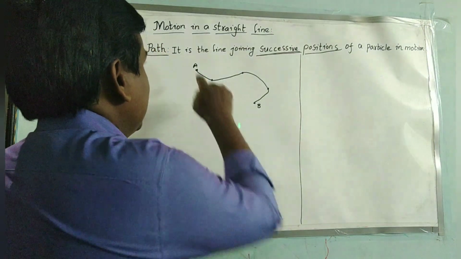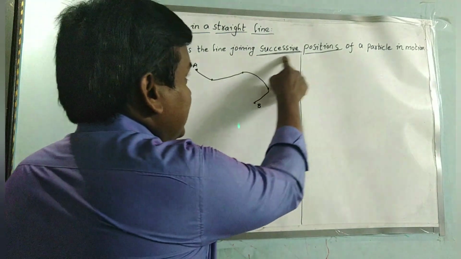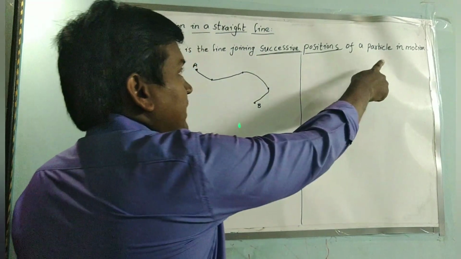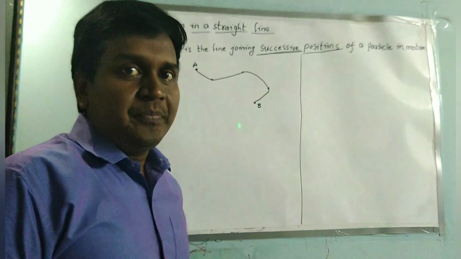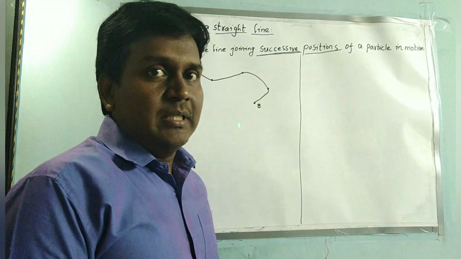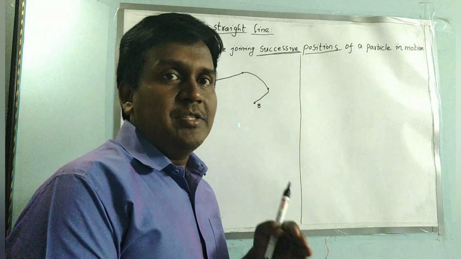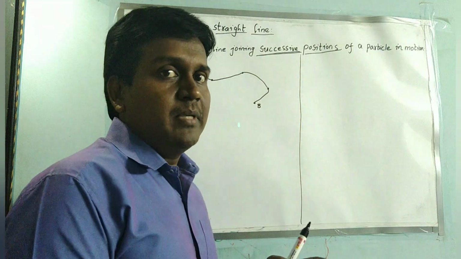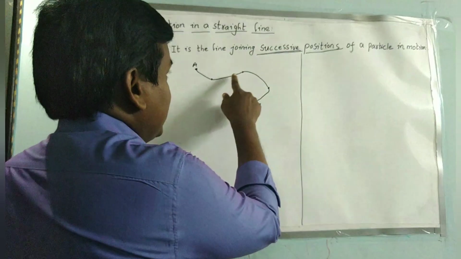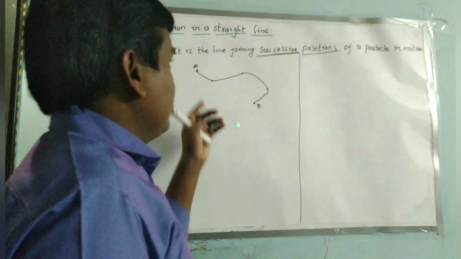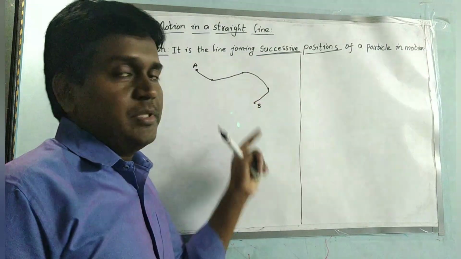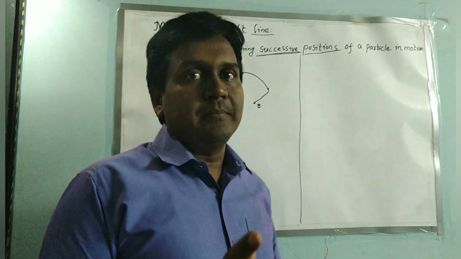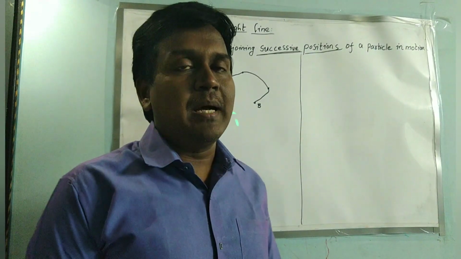Path is nothing but the line joining successive positions of a particle which is in motion. If a particle is in motion, definitely its position will change with respect to time. So while changing its positions, if we join all the successive positions, we will get a path. So this is called a path.